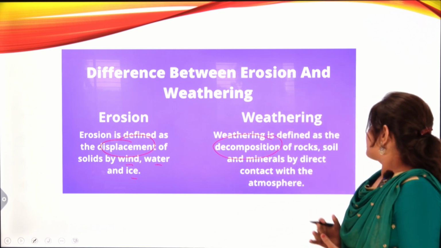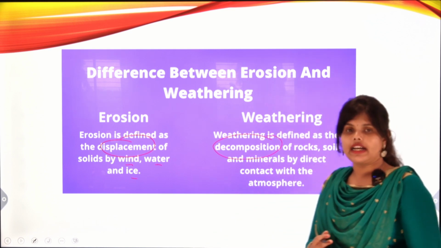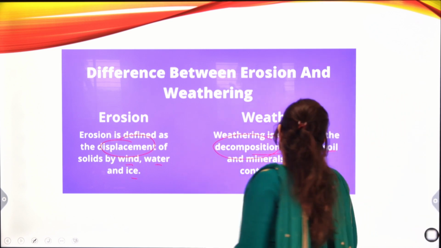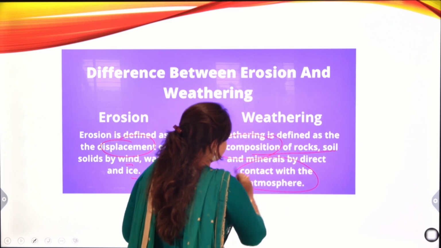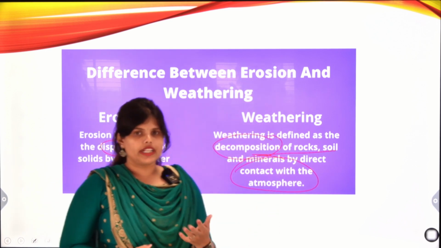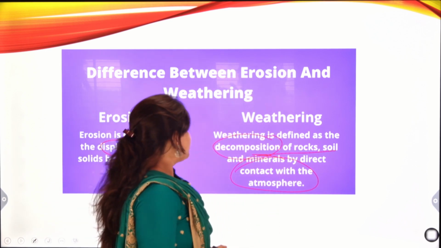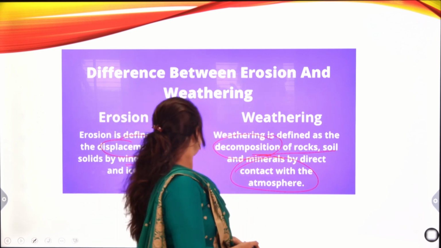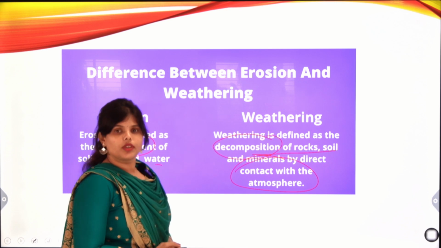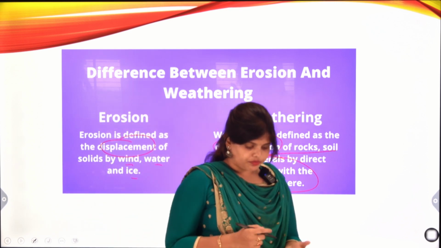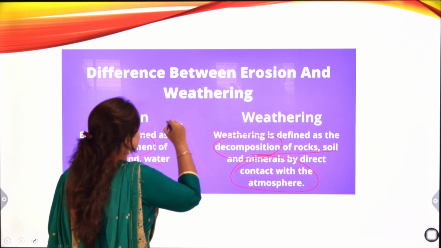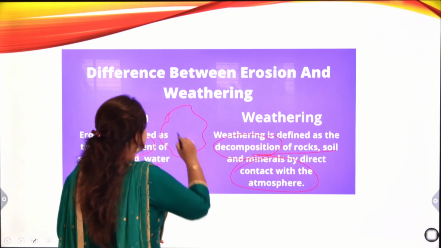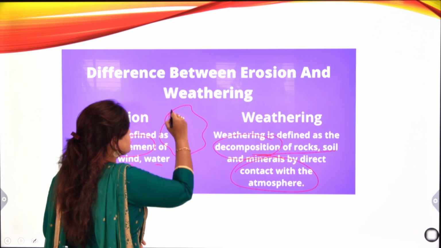And weathering is defined as the decomposition of rock, soil and minerals by direct contact with the atmosphere. The things are quite similar, but the difference is decomposition and displacement. What is decomposition? If your rock is like this, after the action of temperature it will break like this.